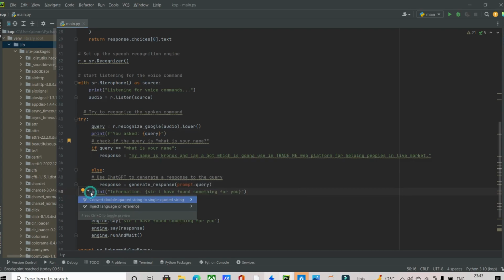It will print information. I've added "Sir, I have found something for you" because I want our virtual assistant not to directly tell the response. First, it will say, "Sir, I have found something for you," and then it will tell our response, to feel that we are not talking to a robot or something.